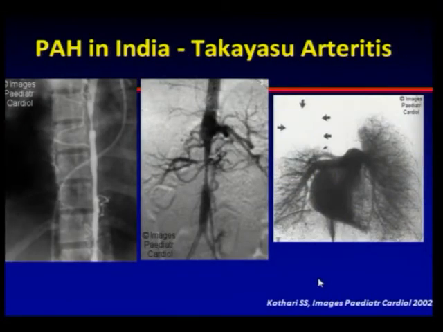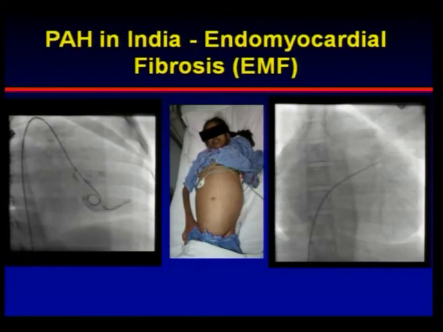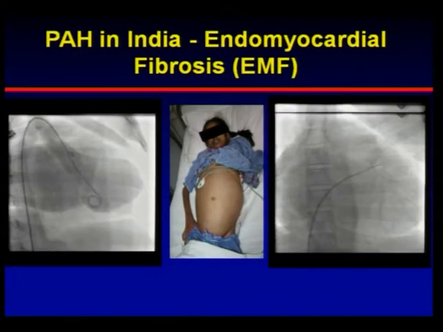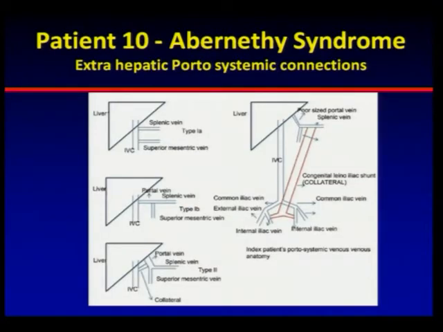So peripheral PS brings us to Takayasu arteritis, which is quite common in our part of the country. So we should always rule out Takayasu arteritis in the presence of peripheral PS. And rarely, even though this disease has become pretty rare now, EMF is also a known cause of pulmonary hypertension. So this will be the last case.